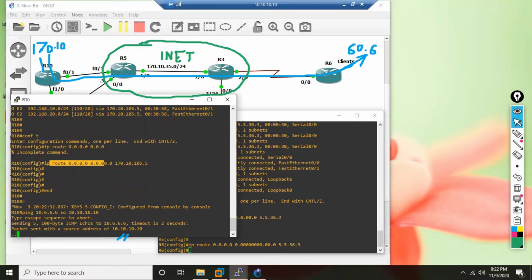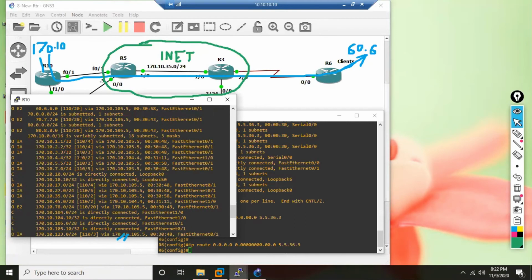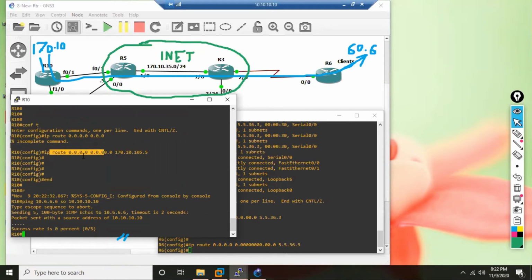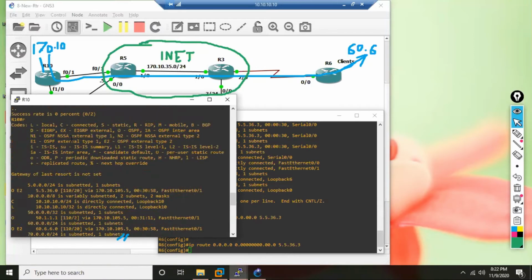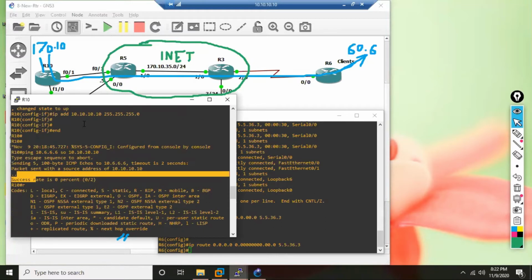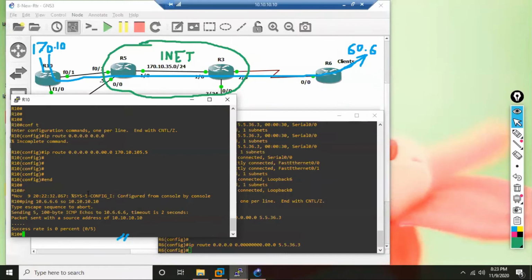Last time when I did that ping, the success rate was 0, but that time R10 itself was dropping the packets. But now R10 is forwarding the packet to R5, and this time R5 is dropping.